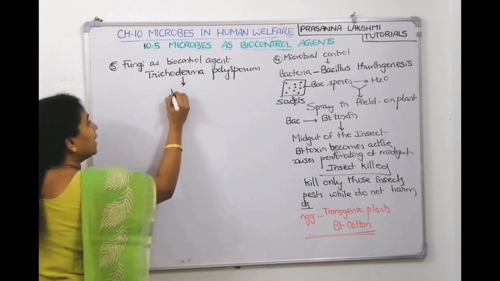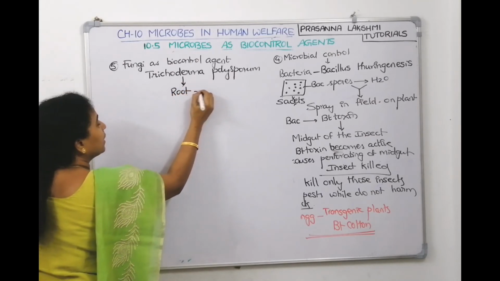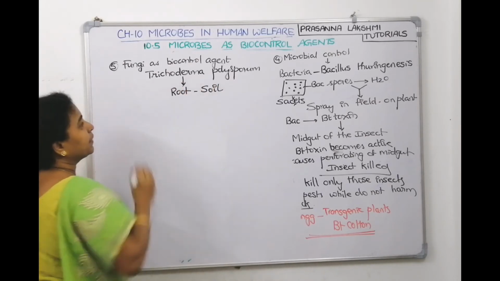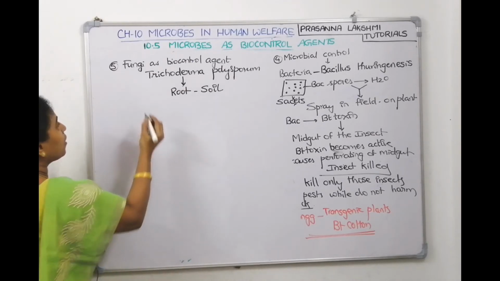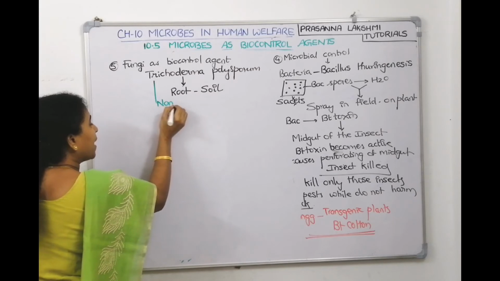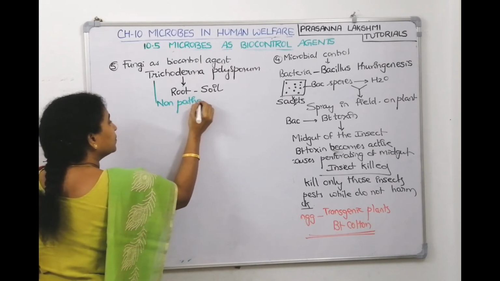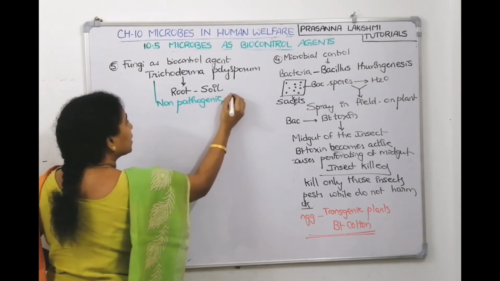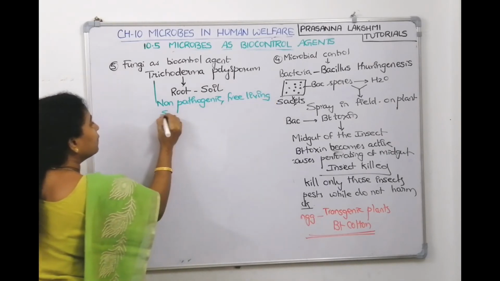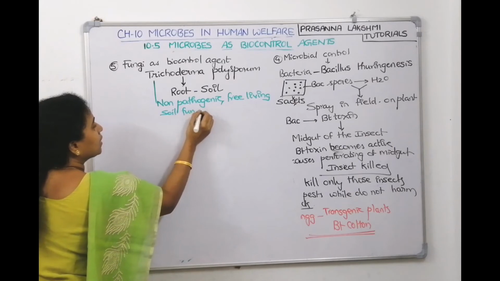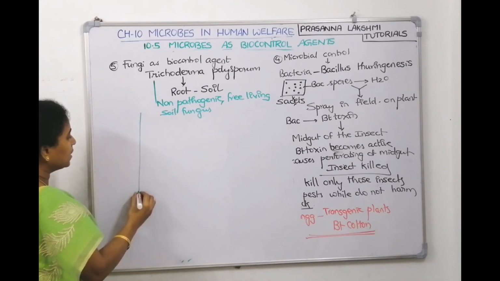Where is this fungus? It is there in the root, in the soil. Now, is this Trichoderma pathogenic or non-pathogenic? It is non-pathogenic. It is a free living soil fungus. Now, this is the plant.